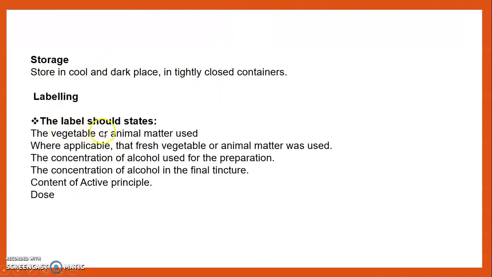Labeling should contain whether the fresh vegetable or animal matter is used, where applicable. Then the concentration of alcohol used for the preparation. Then the concentration of alcohol used for the final tincture. Then the content of active principle and dose.